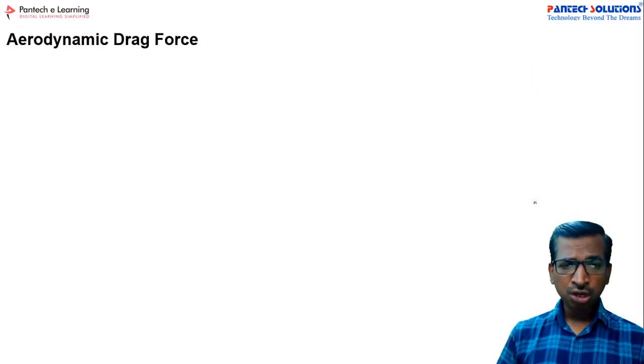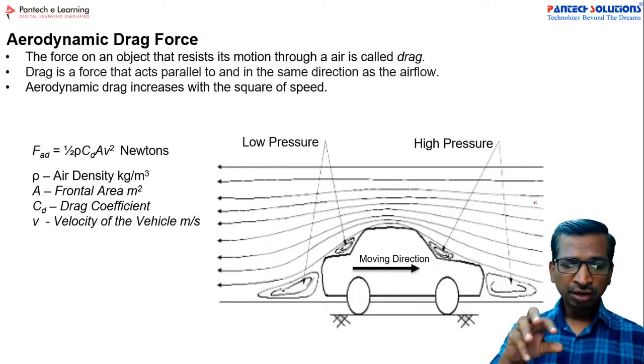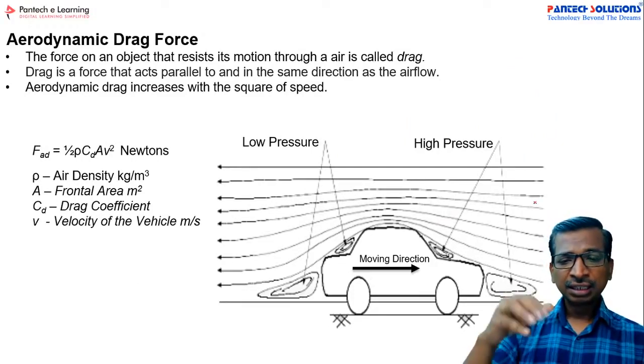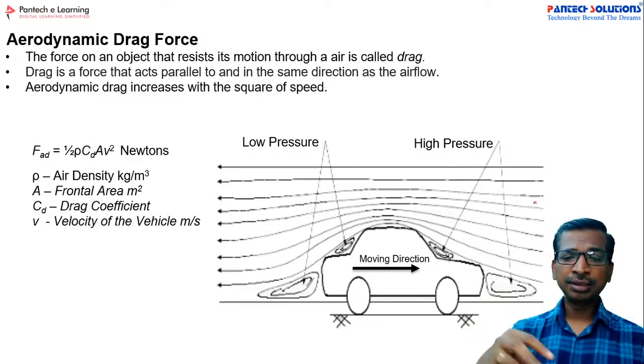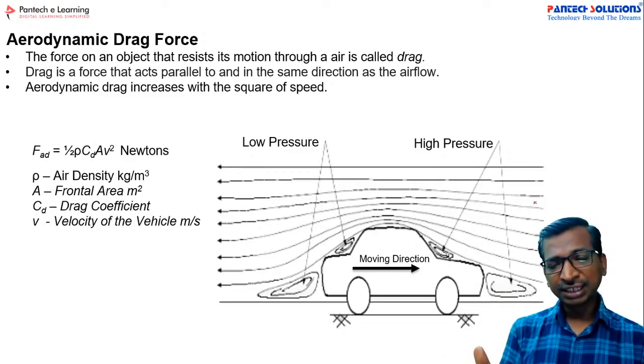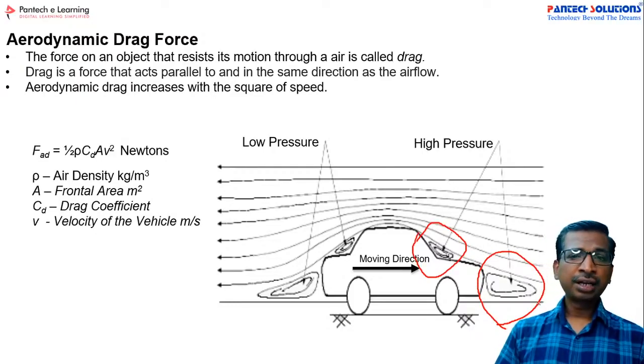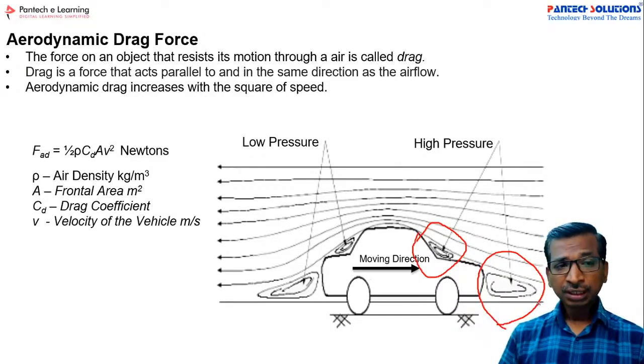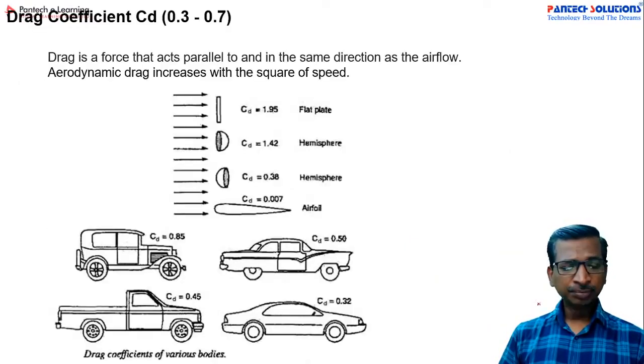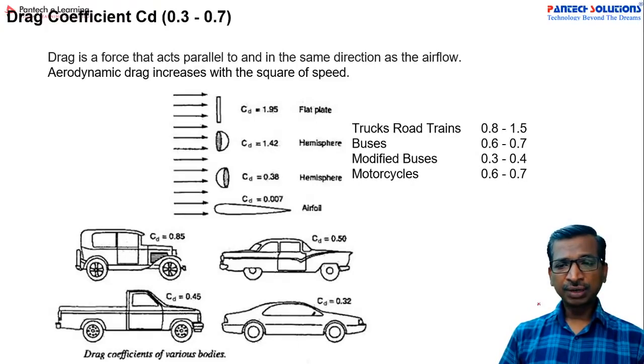Similarly, there is another force called the aerodynamic drag force. See here, while your vehicle is running, a high pressure area is created on the front side of the vehicle. So our vehicle should overcome this pressure, right? The point is we have to calculate this force to overcome the push pressure. This is the formula. I will show you how to calculate those things, so keep engaged with the entire session. Similarly, there are some typical values for the drag coefficient, so you can use them for our research applications.